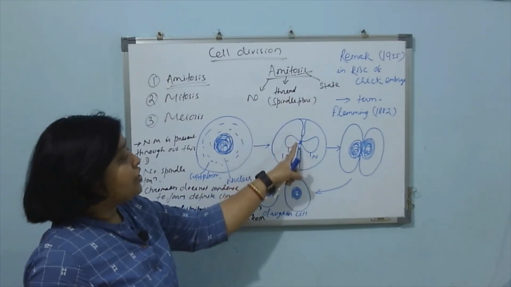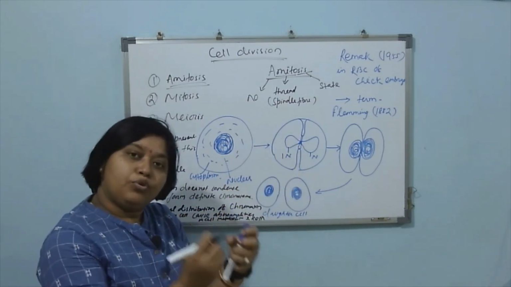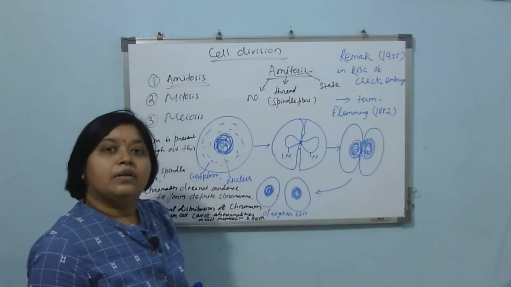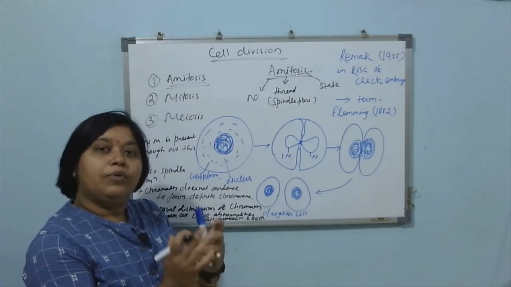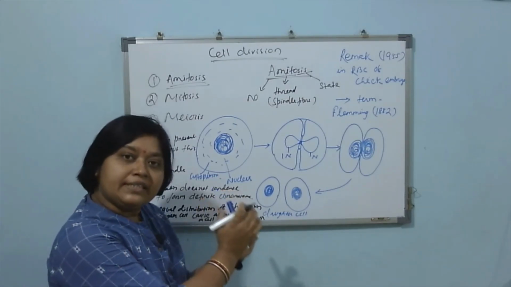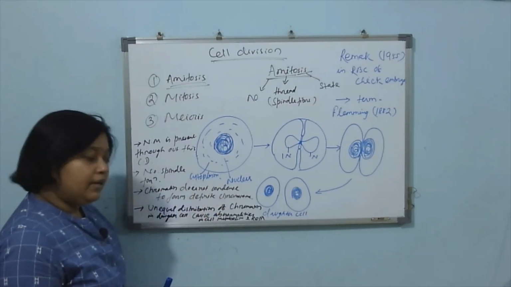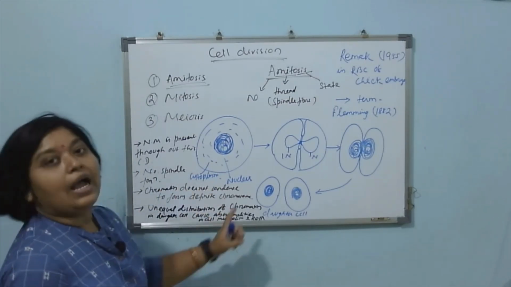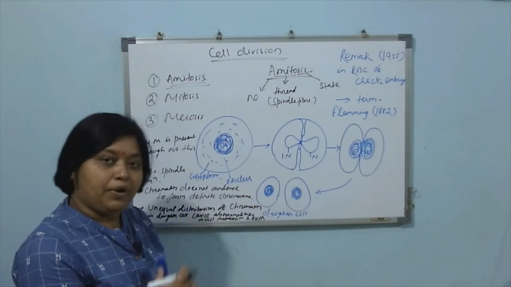Because a constriction occurs and the nucleus gets divided to form two daughter nuclei, an equal amount of chromatin will not get distributed in this case. So, there will be unequal distribution of chromatin or genetic material, causing abnormalities in metabolism and also in reproduction.